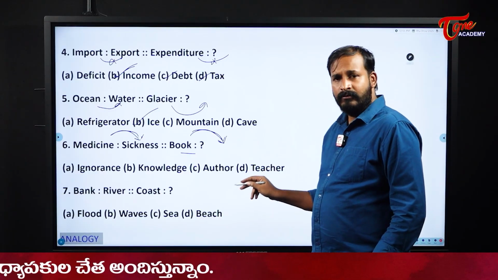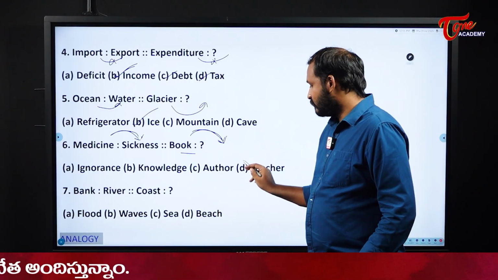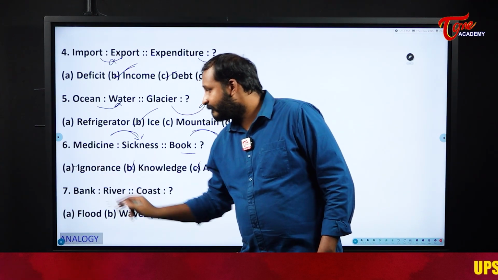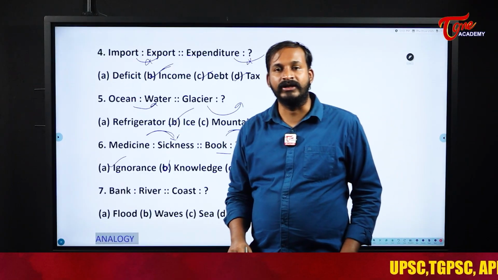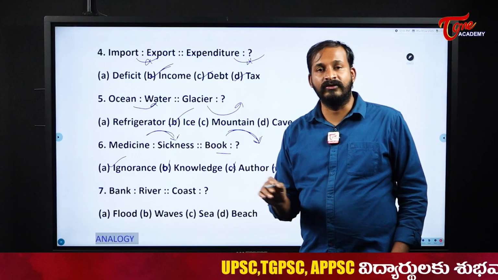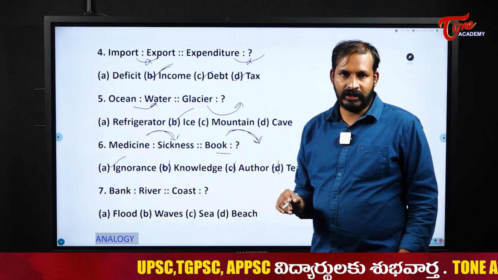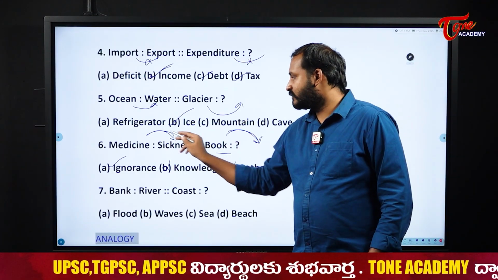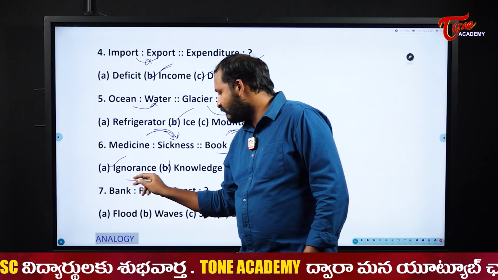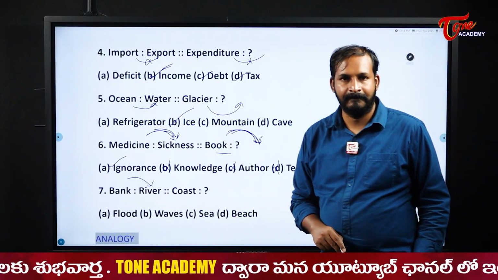Books are used by teacher? Author? No. Books are used to cure ignorance. Medicine is used for sickness, so books are used for what? Ignorance. Next, bank, river. A river contains a bank.